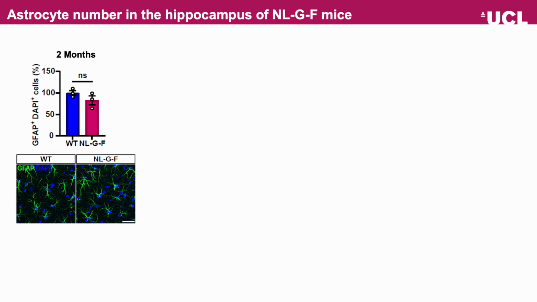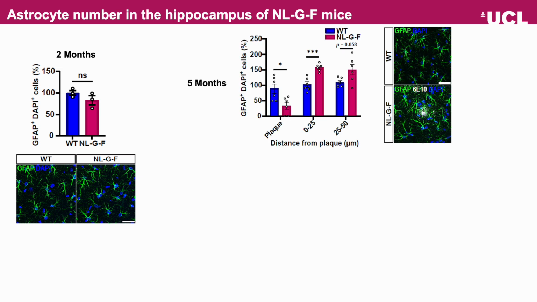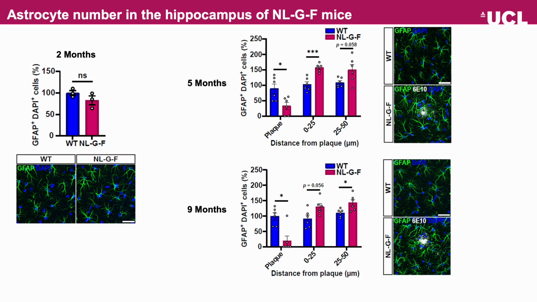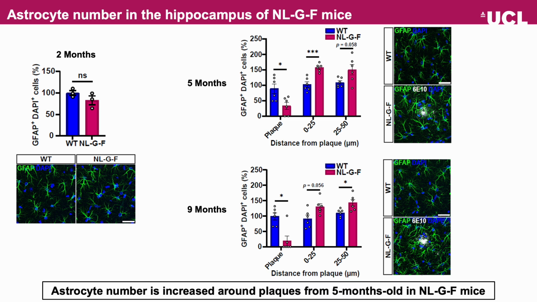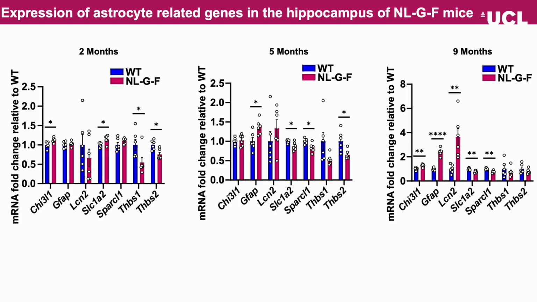For astrocytes, similar to microglia, cell number was unchanged at 2 months. However, by 5 months, astrocytes were increased close to plaques within 25 micrometers, and by 9 months this increase extended further out, between 25 and 50 micrometers. Interestingly, astrocyte number was decreased within plaques at both 5 and 9 months.